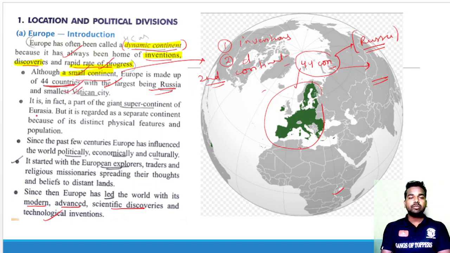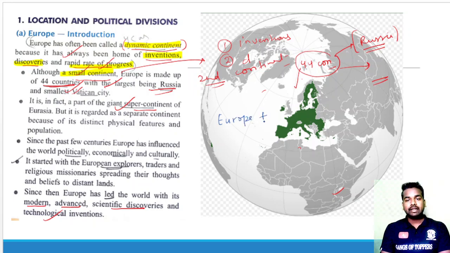Now, it is a part of a giant supercontinent, Eurasia. So we have to understand that Europe is a part of Eurasia. First let us understand what Eurasia is. First of all, we know that Europe is a continent and Asia is also a continent. Now, after adding Europe to Asia, it becomes Eurasia.